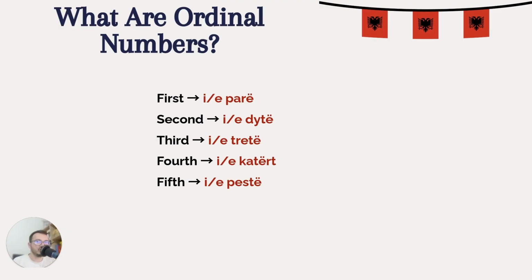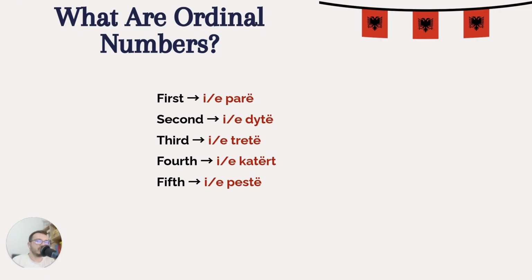So not 1, 2, 3, but first, second, third, etc. In Albanian, for first we have "i parë" for masculine or "e parë" for feminine. For second, we have "i dytë" or "e dytë". For third, we have "i tretë" or "e tretë". For fourth, we have "i katërt" or "e katërt". And for fifth, we have "i pestë" or "e pestë".